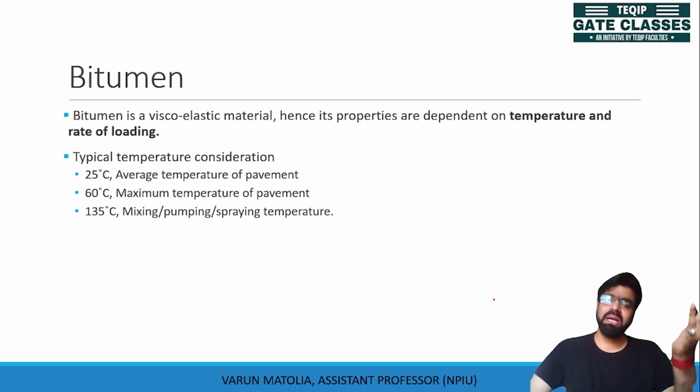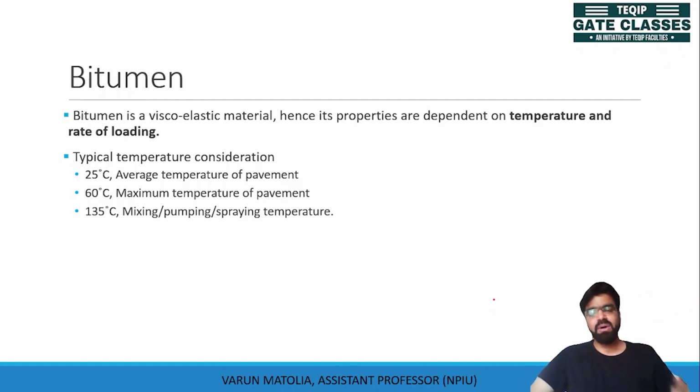Average pavement temperature is around 25 degrees Celsius. The maximum temperature of pavement in India may go up to 60 degrees Celsius, and the mixing temperature of bitumen with aggregate is around 135 degrees Celsius.